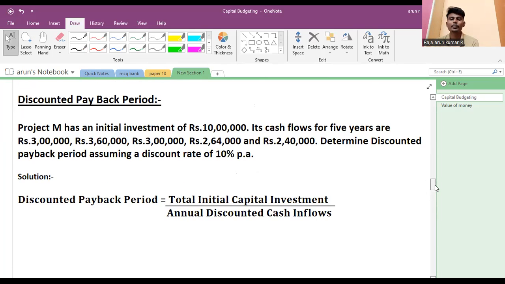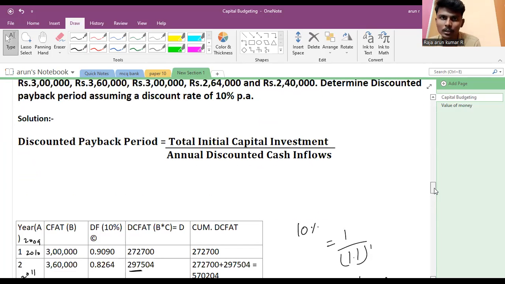In the discounted payback period, what are the things we see? Discounted payback period is simple. Project M, my initial investment is 10 lakh. In the 5 years, the cash flows were 3 lakh, 3,60,000, 3 lakh, 2,64,000, and 2,40,000. The discounting factor is given. What is the formula for discounted payback period? Total initial capital investment divided by annual discounted cash flow.